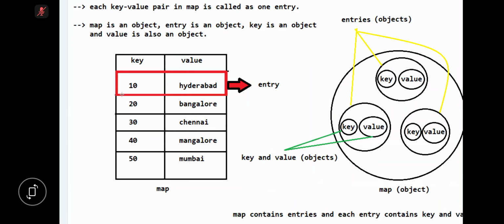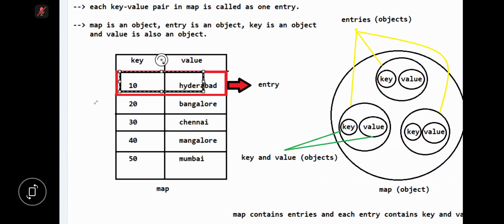In map, we store a group of individual objects as key-value pairs. Here key is 10 and value is Hyderabad. For every key, one value will be there. Key cannot be duplicate, but values can be duplicate. 20 is the key, Bangalore is the value. 30 is the key, Chennai is the value. 40 is the key, Bangalore is the value. 50 is the key, Mumbai is the value. Are you following or not?